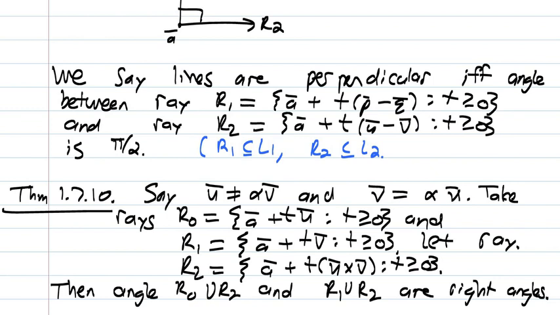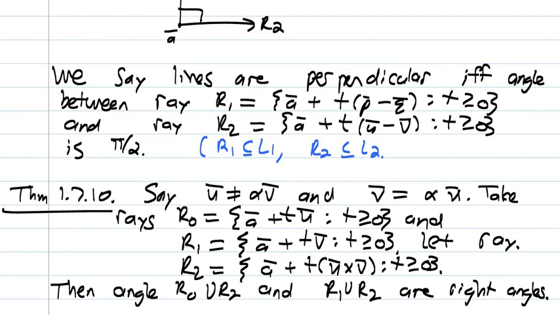Say u and v are not scalar multiples of one another, and here u and v are algebraic 3D vectors. So if you take rays with equations a plus tu, where t is greater or equal to 0, and ray 1, a plus tv, where t is greater or equal to 0, so the parameter must be greater or equal to 0. And then ray 2 of the form a plus t u cross v. So here the cross product makes an appearance, where t is greater or equal to 0.